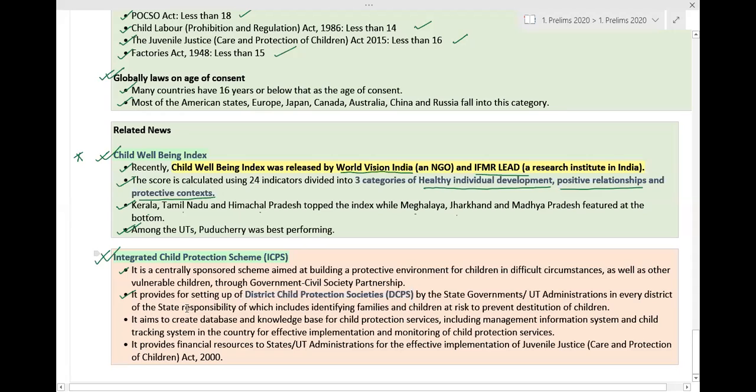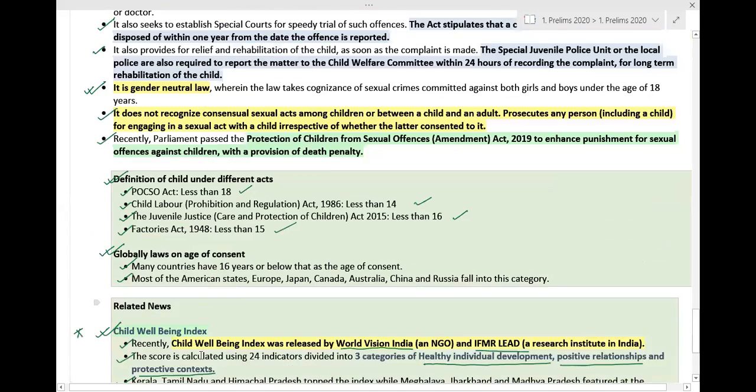The responsibility of these societies includes identifying families and children at risk to prevent destitution of children. It also aims to create a database and knowledge base for child protection services, including a management information system and child tracking system in the country, for effective implementation and monitoring of child protection services. It provides financial resources to states or UT administrations for the effective implementation of the Juvenile Justice Care and Protection of Children Act 2000.